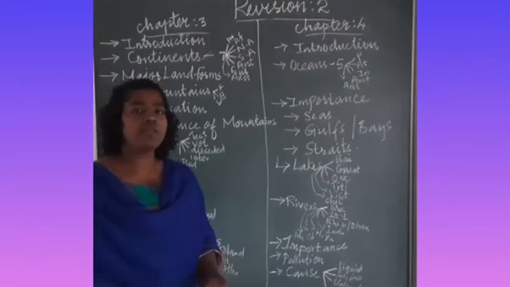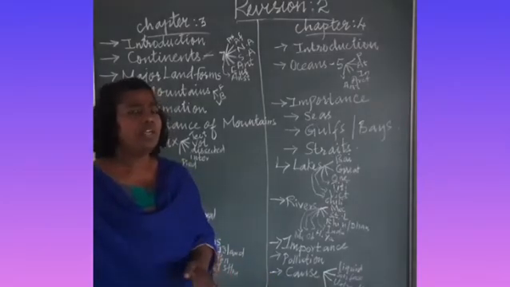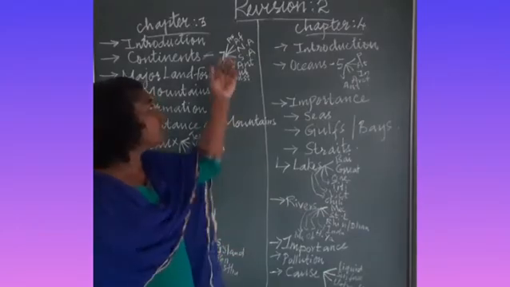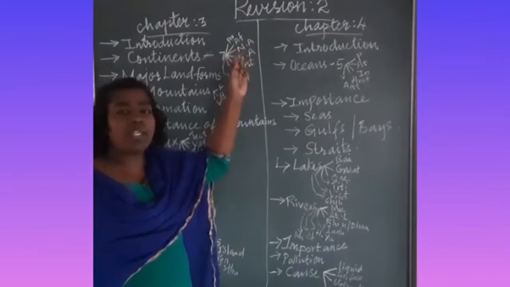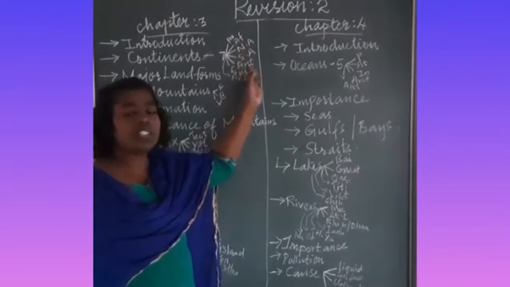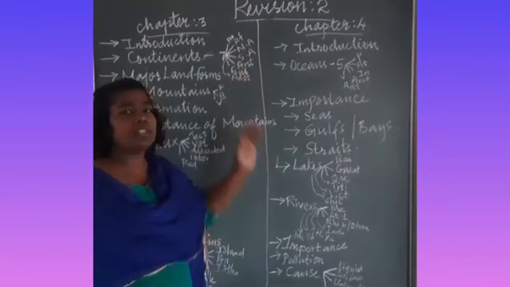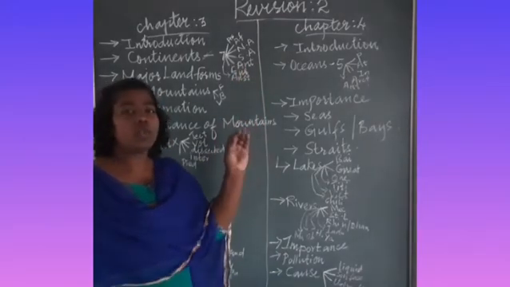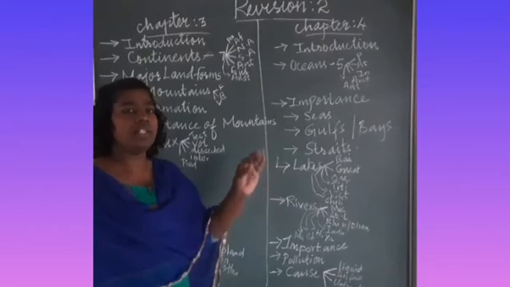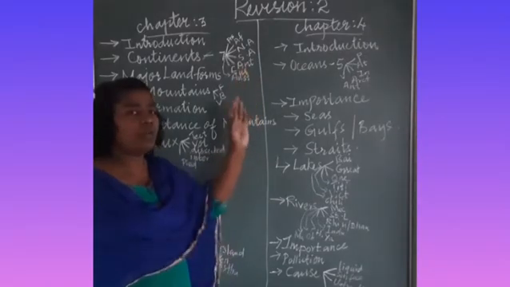This 29% of land is made up of 7 continents. Now, what are the 7 continents? It's Asia, Africa, North America, South America, Antarctica, Europe and Australia. These are the 7 continents. So this 29% of land consists of the 7 continents.